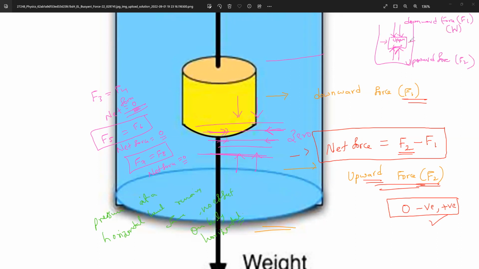And this is horizontal force. So horizontal force is what? No effect on the body, because at a given depth pressure remains what? At a given depth pressure remains constant.